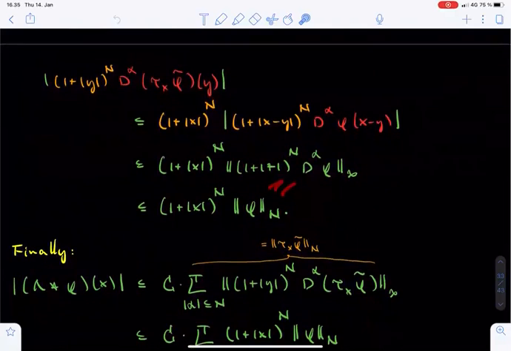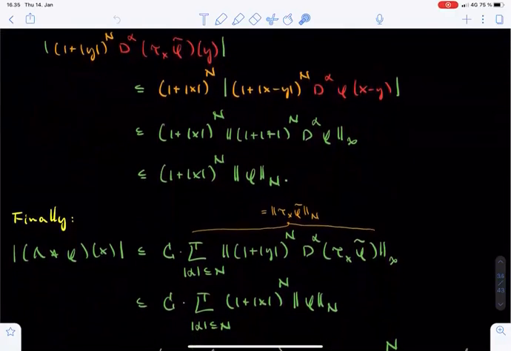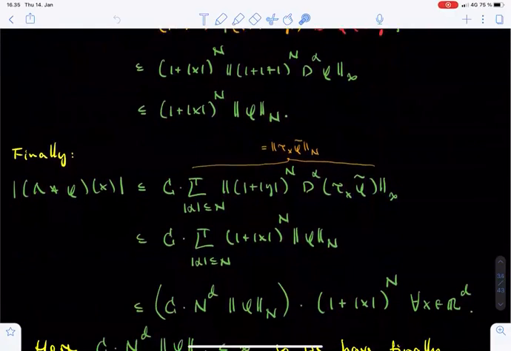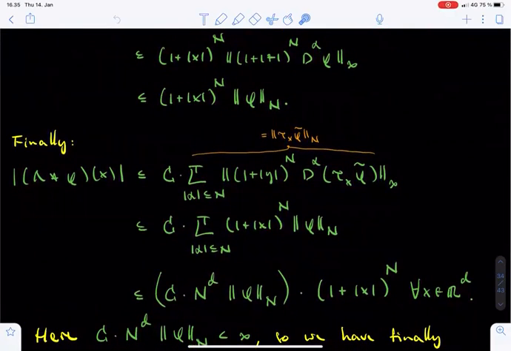We now have all the ingredients to complete the proof that the convolution between lambda and phi is a polynomially bounded function. Let's once more fix x in Rd and start from the absolute value of lambda convolved with phi evaluated at x. We will simply concatenate the estimates we have already established earlier.